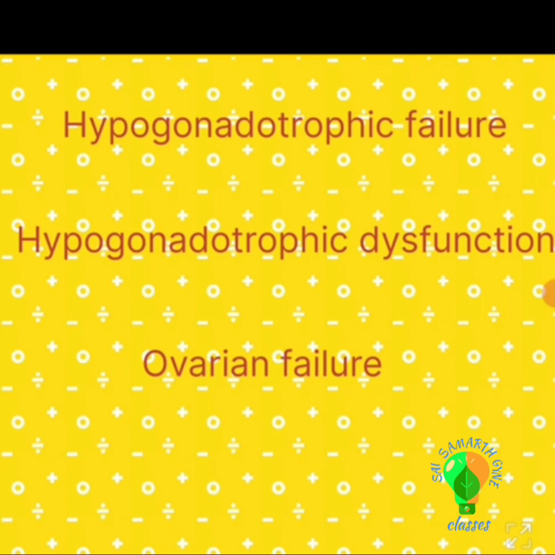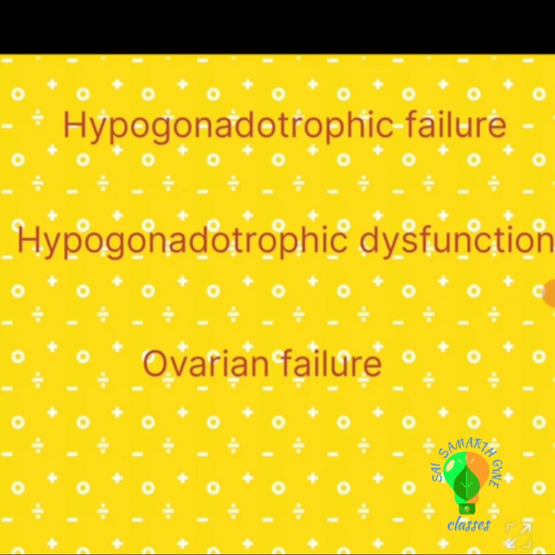Now how to manage? So management basically for anorexia nervosa, the first thing is try to help the lady to gain weight. That is very important. Leptins are also given to cause ovulation in such cases. Treatment with human menopausal gonadotrophin is carried out.